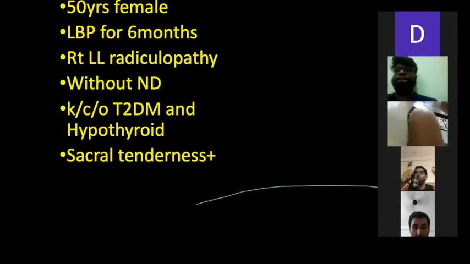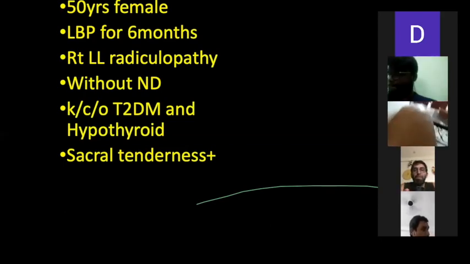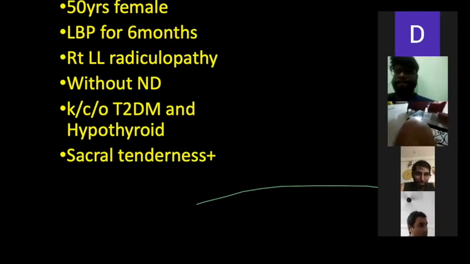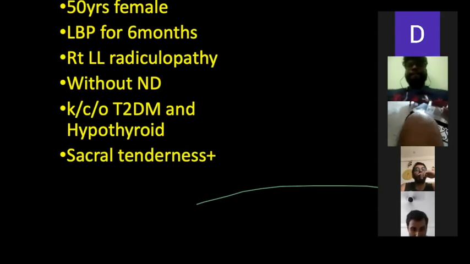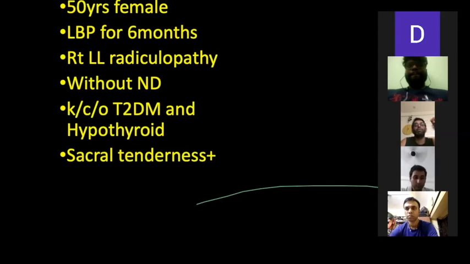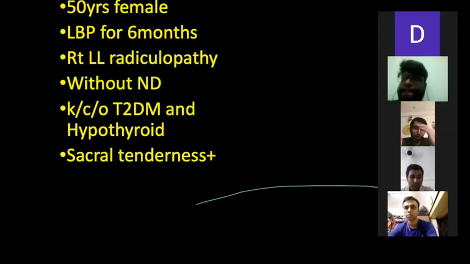Anybody please enlighten? Tingling and numbness going from the back up to the foot, radiating through the thigh. So that may be in front of the thigh or in the back of the thigh. Back of the thigh, sir. Okay, in all the cases that will extend up to the leg also, or in the foot, in the posterior part of the thigh, up to the knee, and sometimes the patient is complaining of pain in the calf. Yes, sir. But how do you know it is a radiculopathy? That is the question. Pain is complaining on the calf along with the low back pain. How can you suspect that is a radiculopathy, not a local pain?